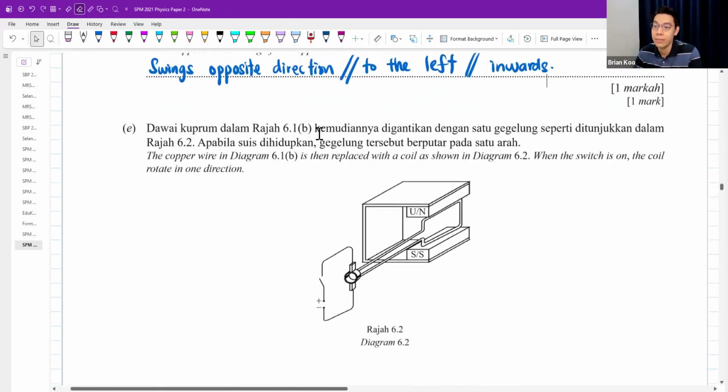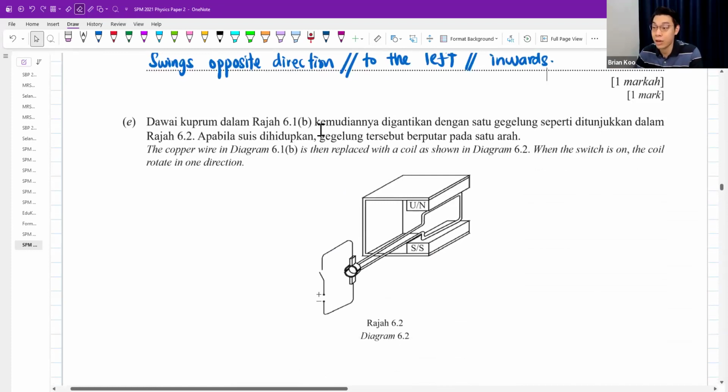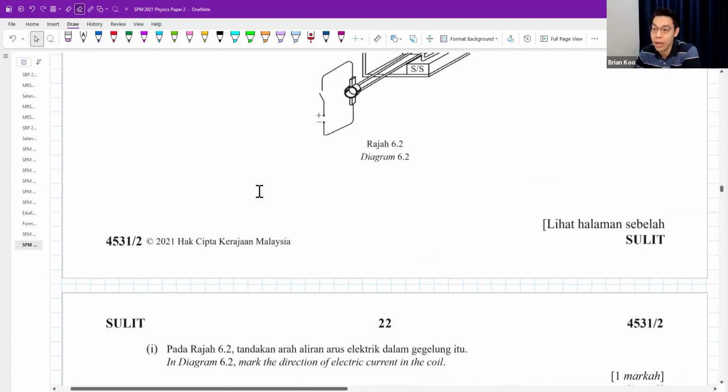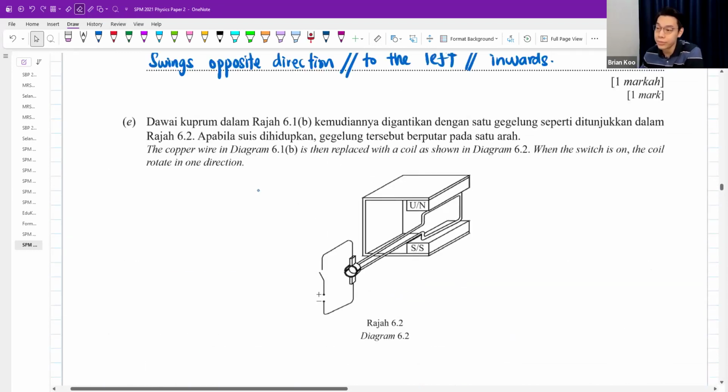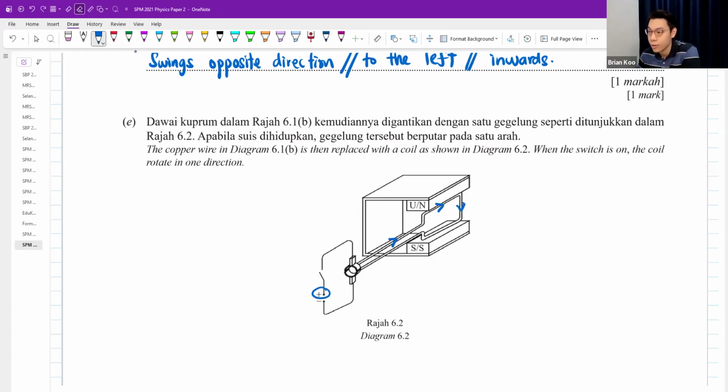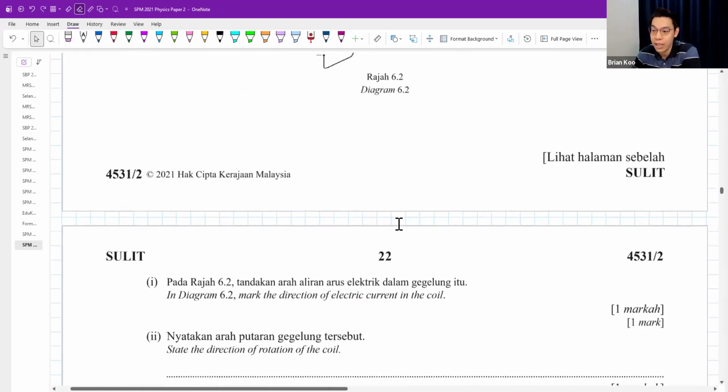Okay. In part E, the copper wire is then replaced with a coil. Instead of one wire, we use a coil. When the switch is on, the coil will rotate in one direction. Mark the direction of electric current in the coil. You just follow the sign here. Done. Okay, current direction. You get 1 mark for this. And then state the direction of rotation of the coil.